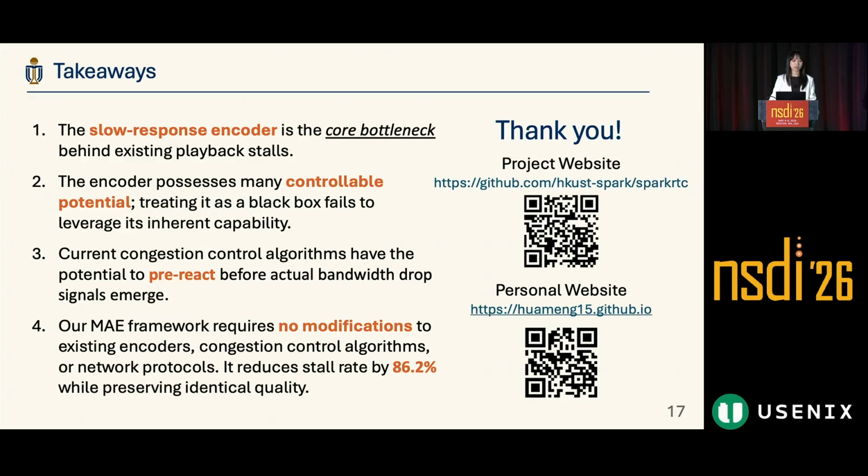And here are some takeaways. The first, our key insight is that the slow-responding encoder is the core bottleneck behind the existing playback stall. The second is that the current encoder has the ability to control this, but treating it as a black box underutilizes all this potential. The third is that the current CC also has the potential to indicate the potential bandwidth change to other components. The final one is that our MAE framework requires no modification to the existing encoders, congestion control algorithm, or network protocol, but it can reduce the stall ratio by 86% while keeping the same quality.